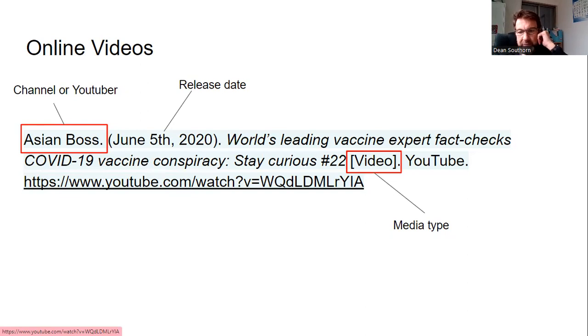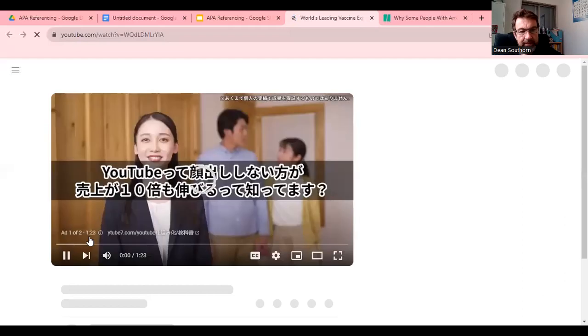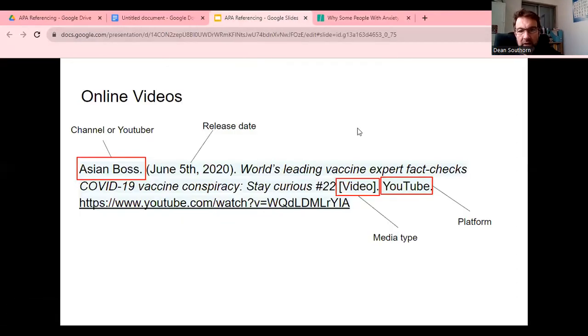And then the platform, finally. This platform is YouTube, but there are many other video websites, aren't there? So finally, the full address linking to the video. So again, if we want to watch the video, we can click from the electronic reference list to the video. Okay, we won't watch that. We'll get a lot of adverts probably. Okay, so they are online resources.